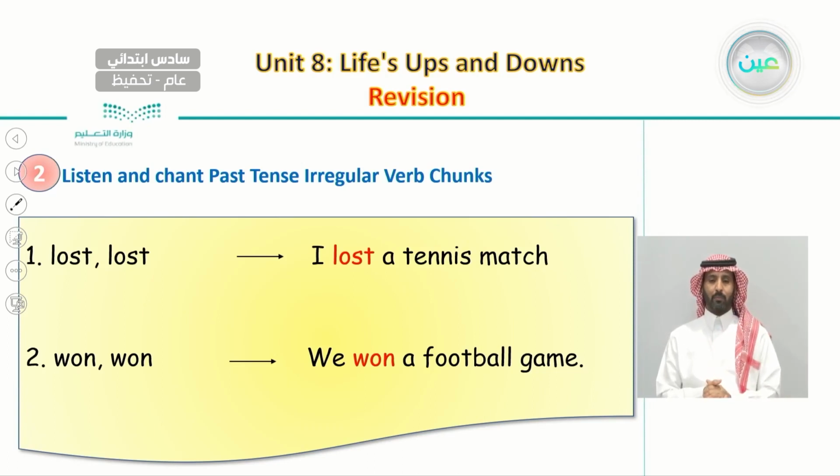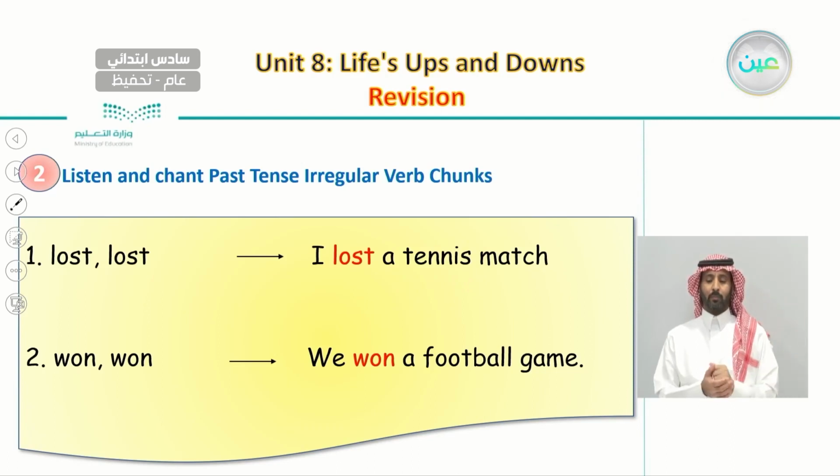So let's start with number one. Lost. Lost. I lost a tennis match. Say with me. Lost. Lost. I lost a tennis match.